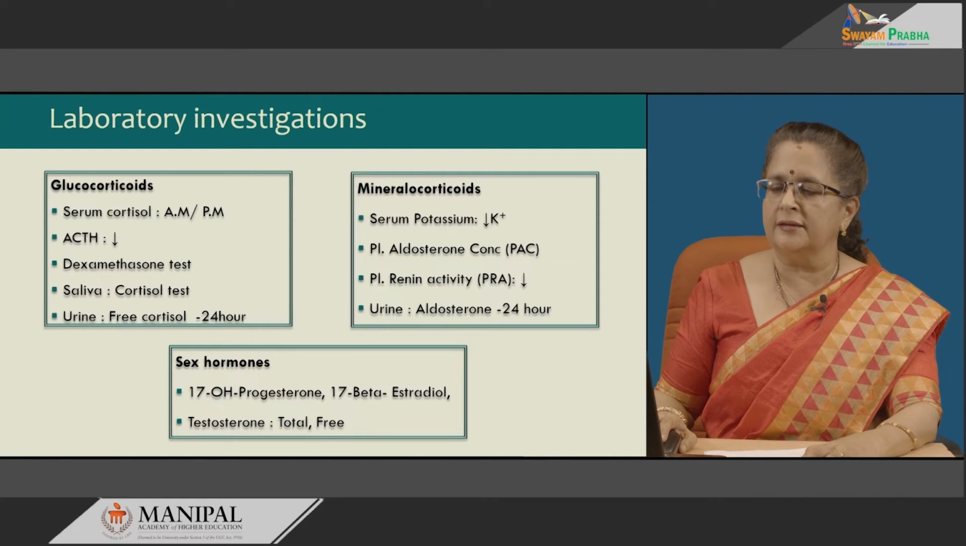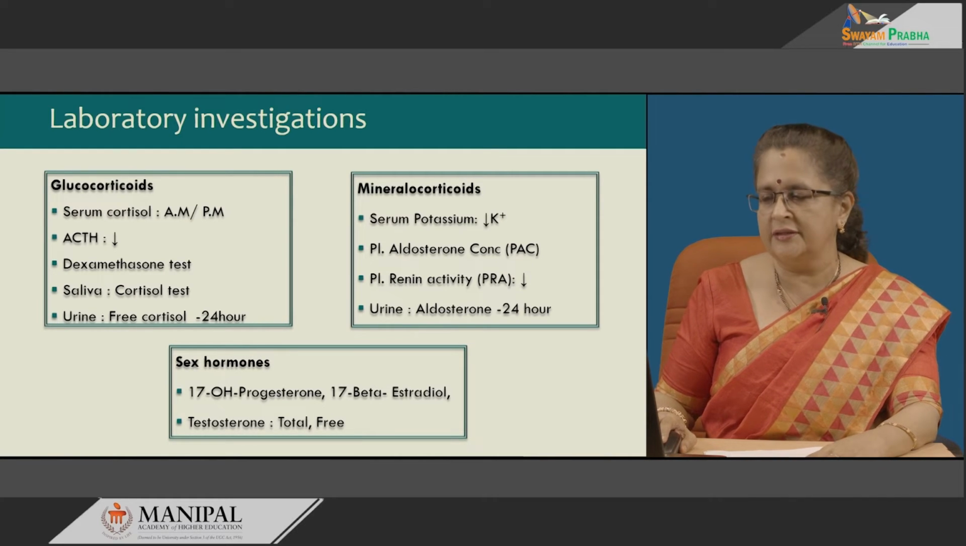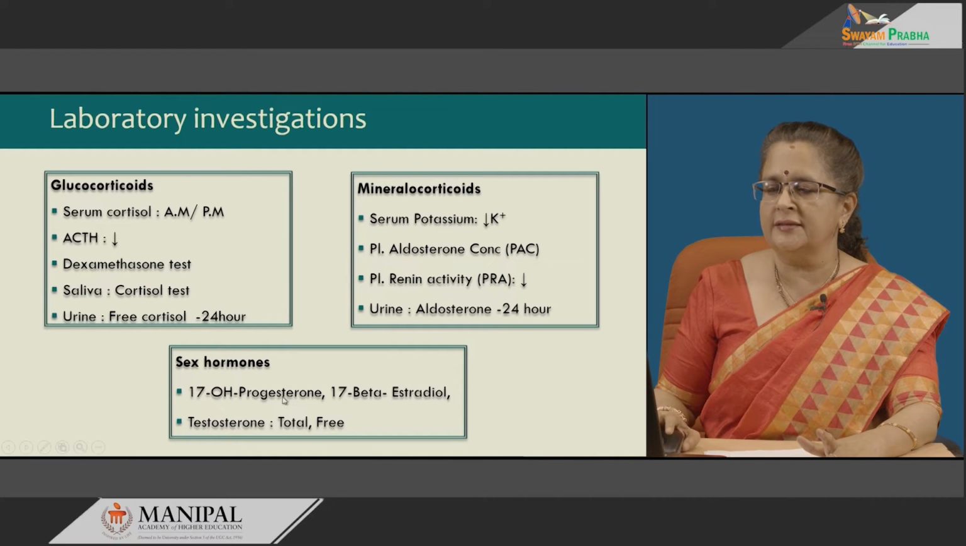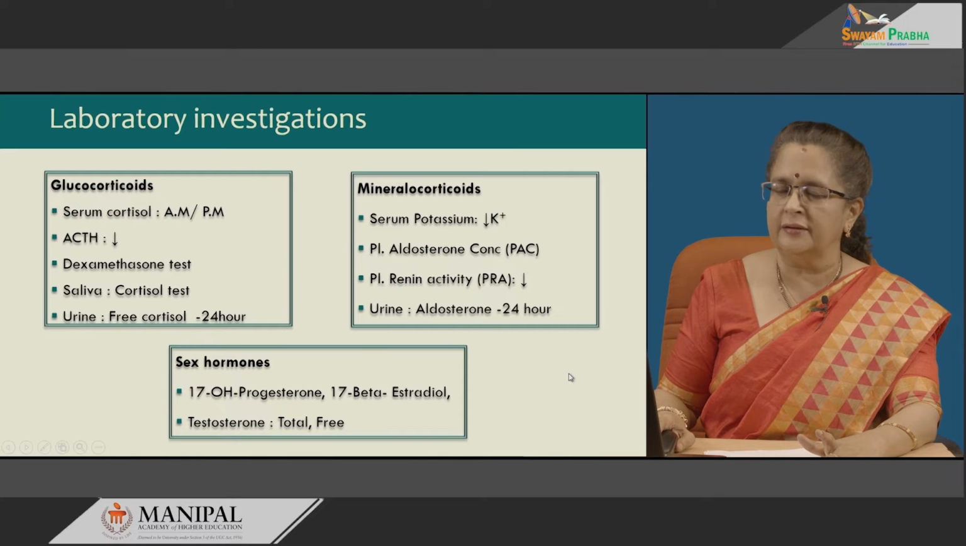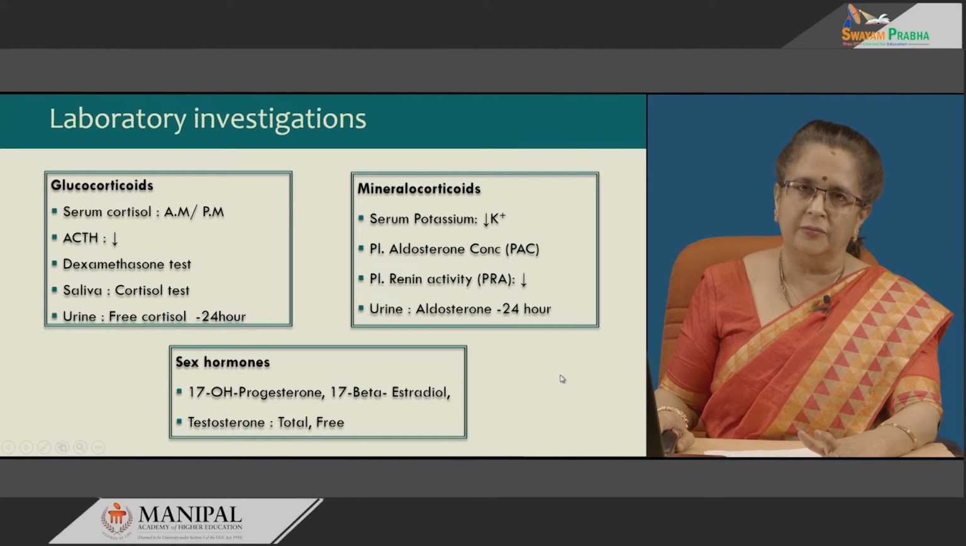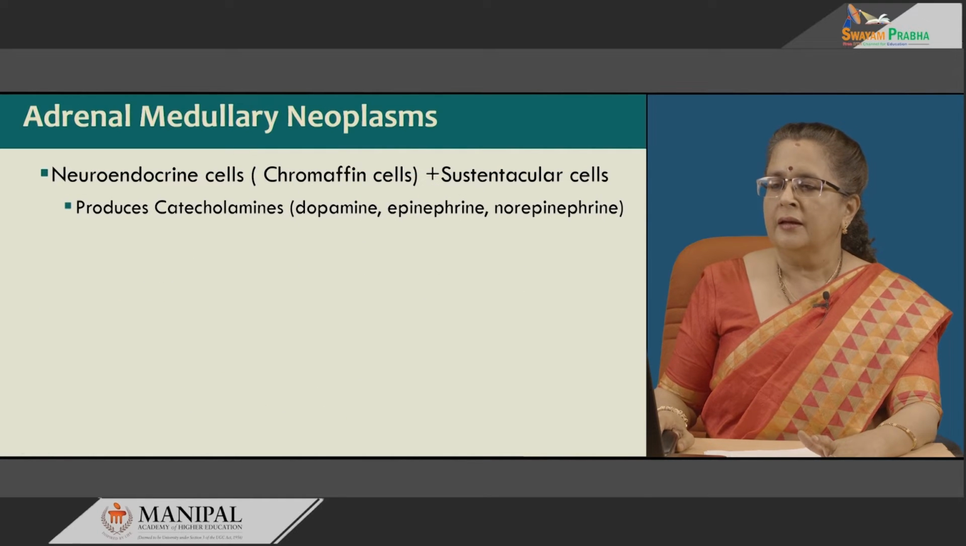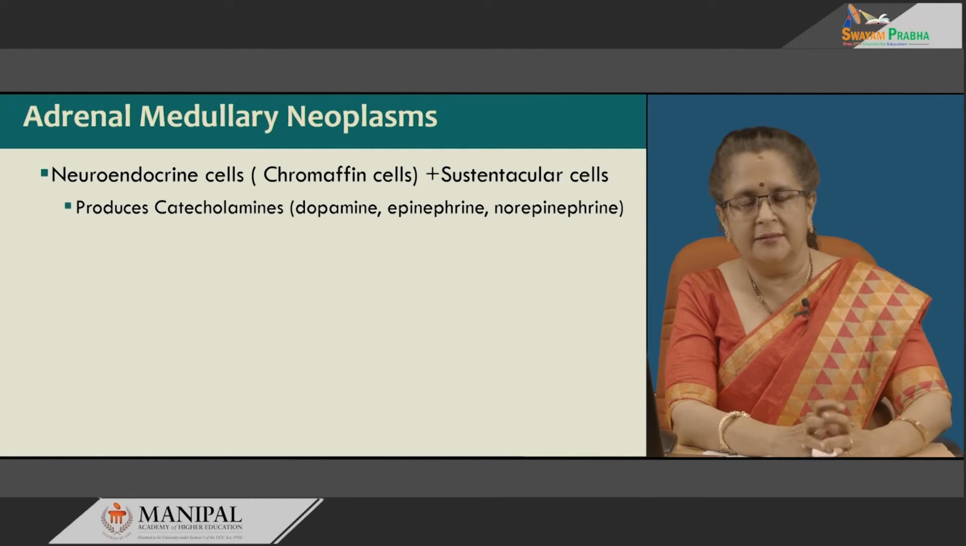For sex hormones, 17-hydroxyprogesterone and 17 beta estradiol levels, as well as total and free testosterone levels, need to be checked. So, with these investigations we can detect whether it is a tumor from the adrenal cortex or a secondary hyperplasia in the adrenals. Next one is adrenal medullary neoplasm.